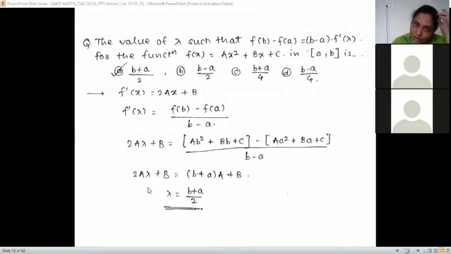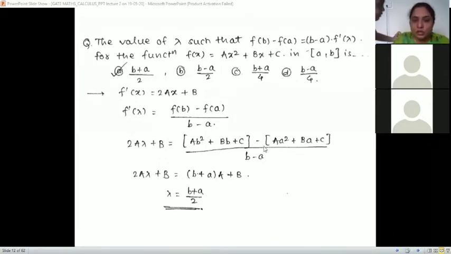And what I am telling you is, this is the standard formula also. The mean value, if it satisfies Lagrange's theorem and the function is standard, like ax square plus bx plus c, any second degree polynomial, in the given interval a b, is always a plus b by 2.